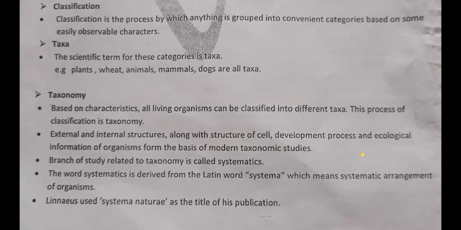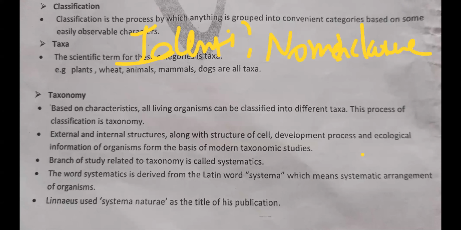So taxonomy basically, I can say, is a branch that deals with identification, nomenclature, and classification of an organism.